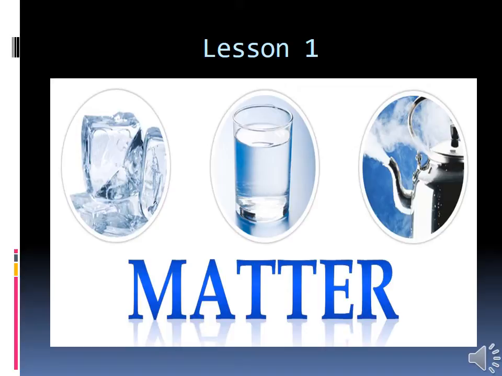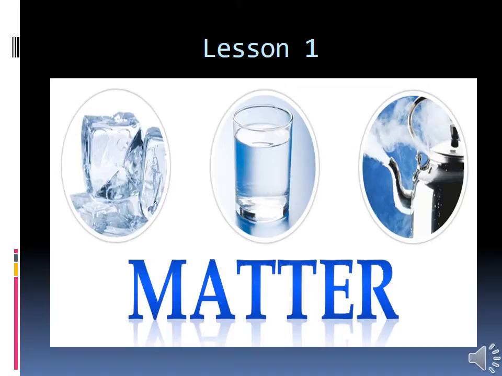Okay, we have learnt about the smallest particles of matter. What are those smallest particles? Molecules, atoms or ions. Then what about atoms? Atoms are the smallest unit of matter, okay?